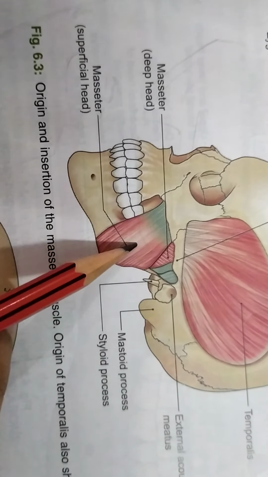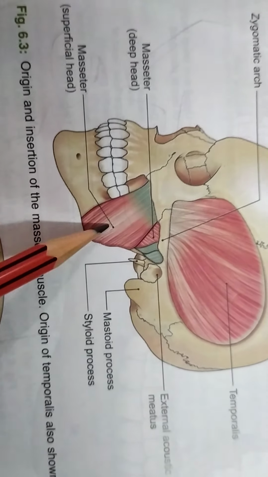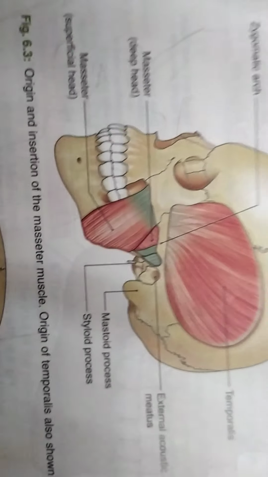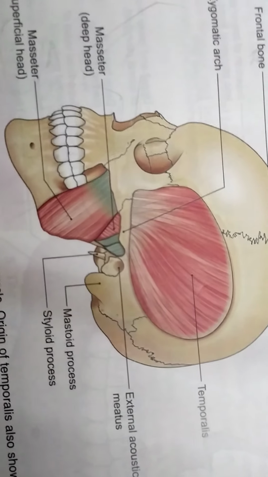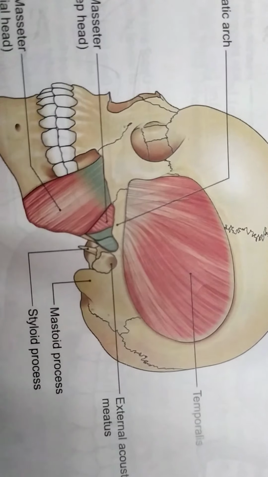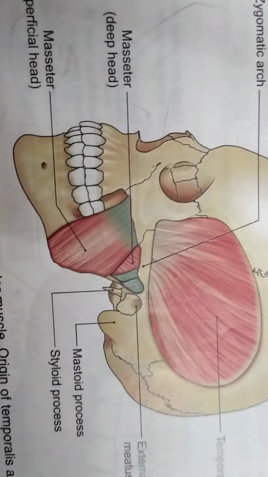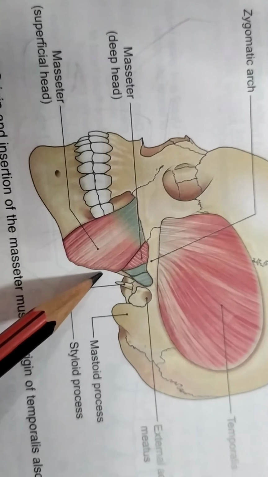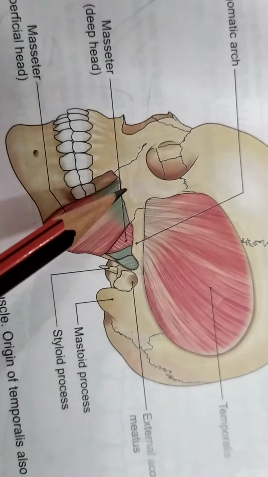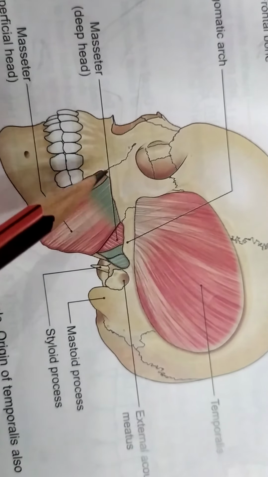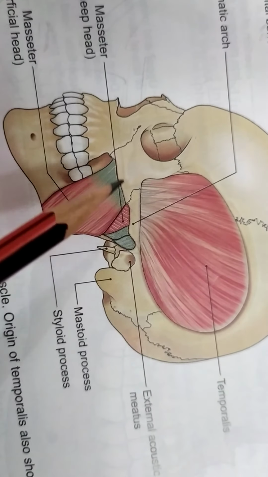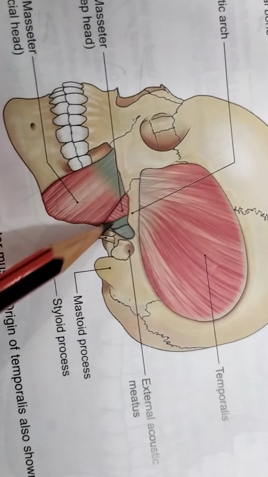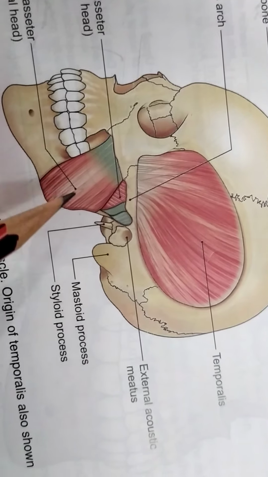This which you can see is the masseter muscle. So as I have just told you, the masseter muscle has three heads: superficial, deep and the middle head. Okay, just remember one thing. This masseter muscle will be present on the lateral aspect of the ramus of mandible, will have its origin from the lower border of the zygomatic process, and will get inserted onto the lateral aspect of the ramus of mandible.